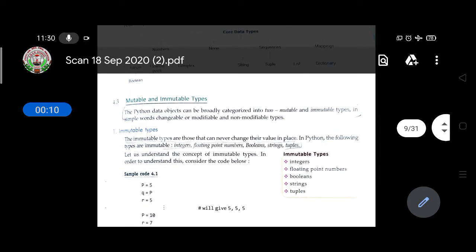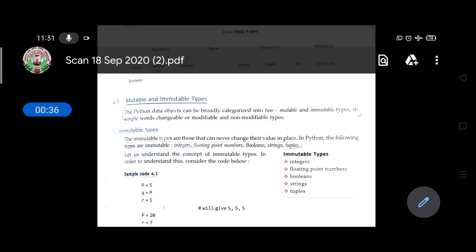Today we'll learn about mutable and immutable types. Python data objects can be broadly categorized into two types: mutable and immutable. In simple words, changeable or modifiable, and not modifiable types. Immutable types are those that never change their values in place.